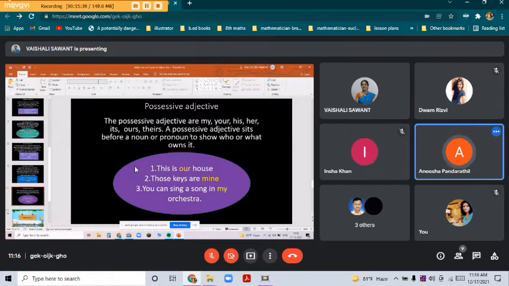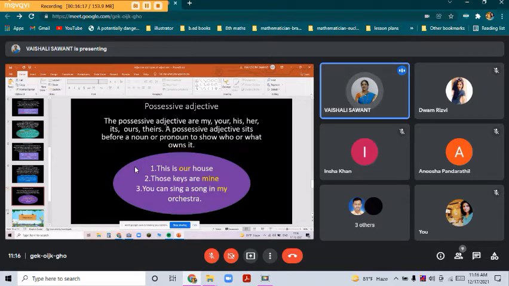Possessive adjective. The possessive adjectives are my, your, his, her, its, our, their. A possessive adjective sits before a noun or pronoun to show who or what owns it. Okay, so see what is a possessive adjective. A possessive adjective is that adjective which we use to show possession. Means if I'm saying to someone that this is my book, it belongs to myself.